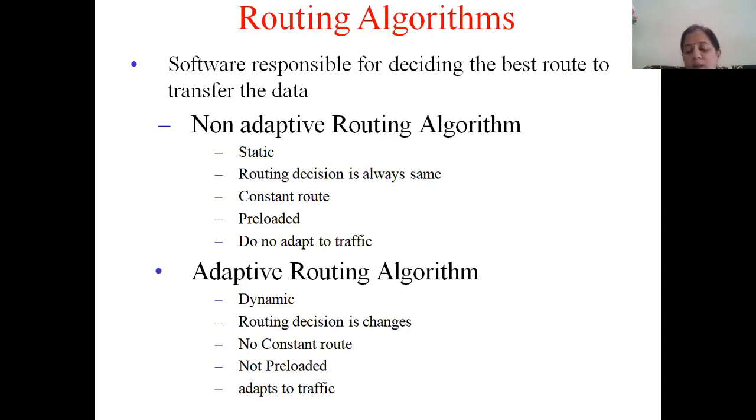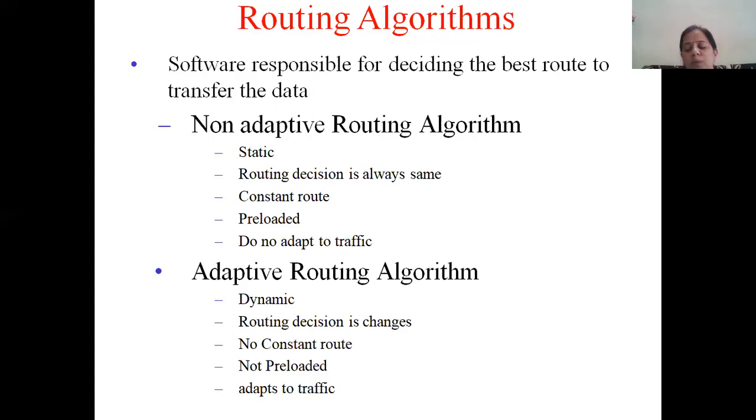So adaptive routing algorithms are dynamic routing algorithms. Their routing decision changes every now and then. There is no constant route. Every time it can change. And these routes are not preloaded well in advance. In fact, every time the router will compute new routes, then decide the best route among them. So such routing algorithms will adapt to the traffic, adapt to the conditions that are present inside the subnet, and they are more preferred as compared to non-adaptive routing algorithms. Okay. So I think very easily you can make a distinction between non-adaptive and adaptive.